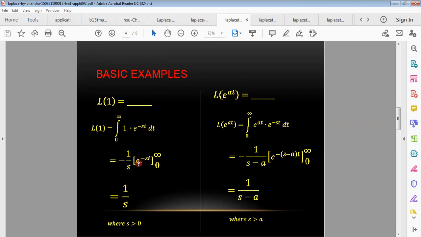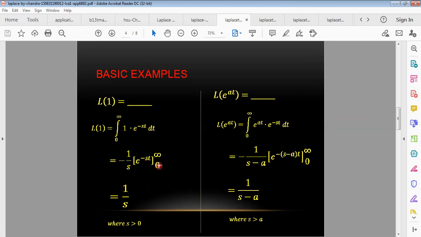E to the power minus st, but dividing with the coefficient of what? Coefficient of t, what? Minus s. This is why dividing with the minus s we get this one. So putting upper limit in replace of t, e to the power minus infinity. E to the power minus infinity, what? 1 by e to the power infinity. 1 by infinity means 0. So after putting infinity in replace of t in the function e to the power minus st, we get 0.